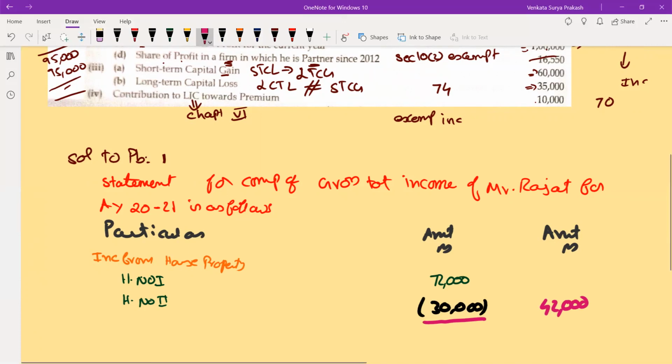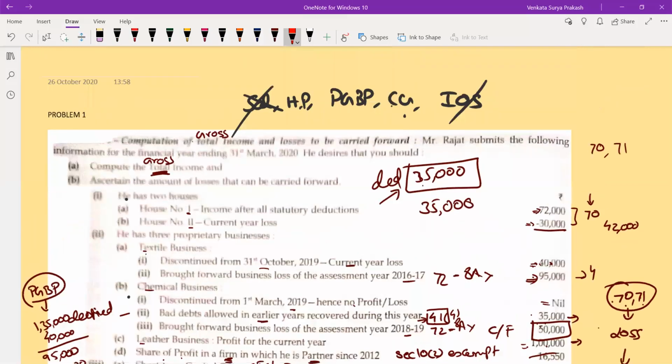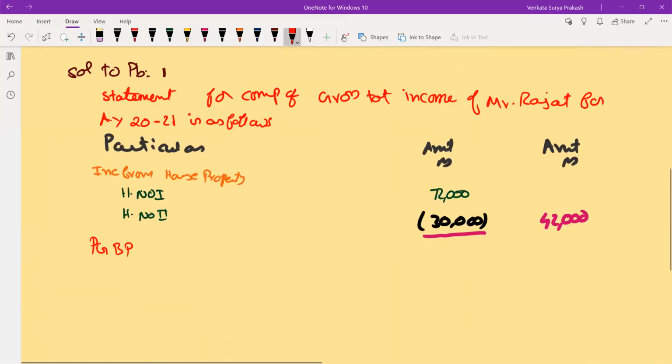Second one, profits and gains from business or profession. Now, which business is giving you profit? Leather business. Leather business is having a profit. First let us take that: profit from leather business. What is the profit from leather business? 1 lakh. So let us take 1 lakh as the profit from leather business.